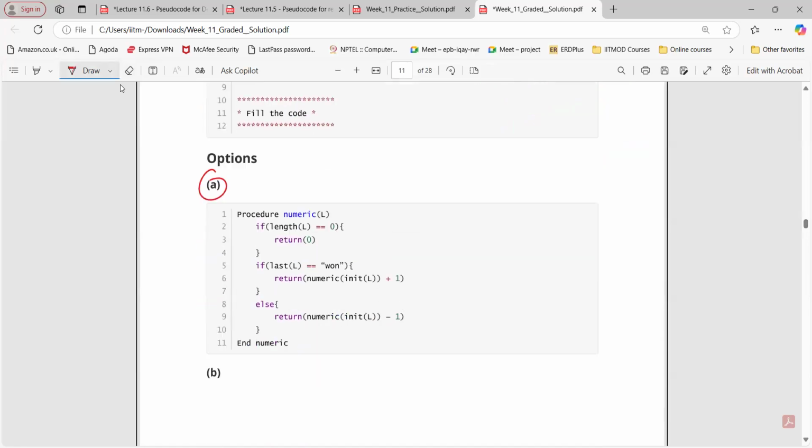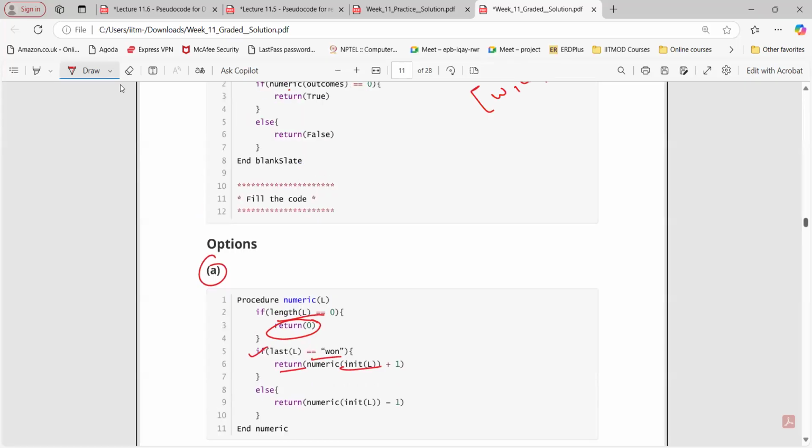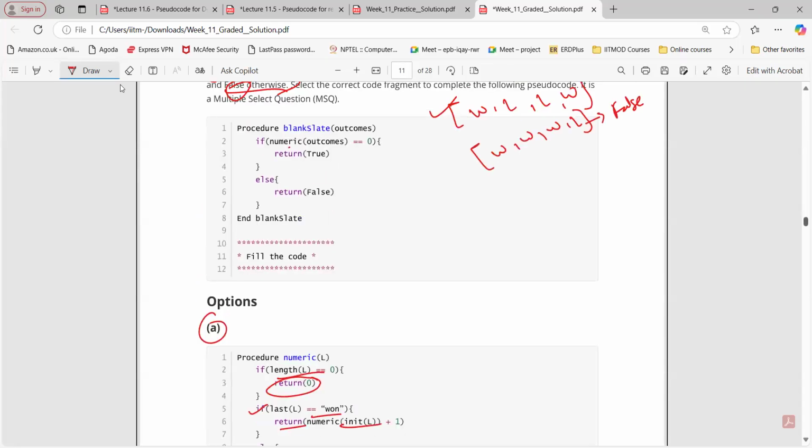Taking L as the input, if length is 0, if there is no win or loss, then we are going to return 0. If last equals 1, then return numeric init of L plus 1, else return numeric init of L minus 1. So is this correct? Are we getting the outcomes? Correct, sir.